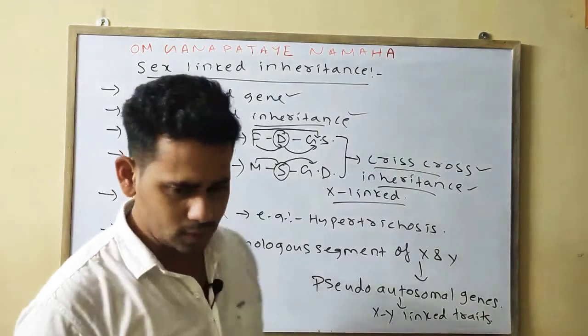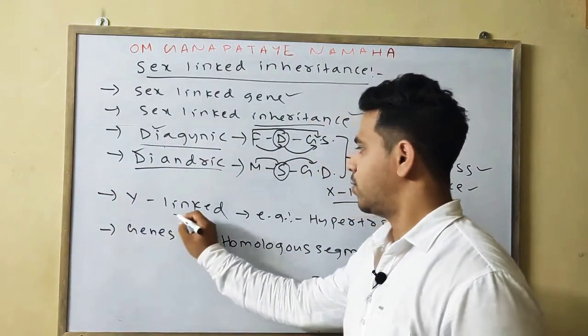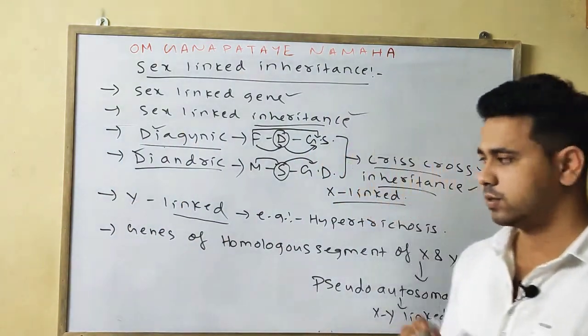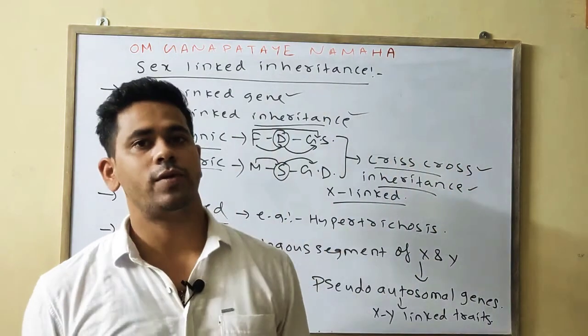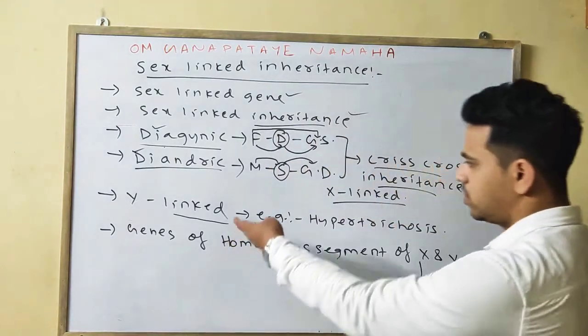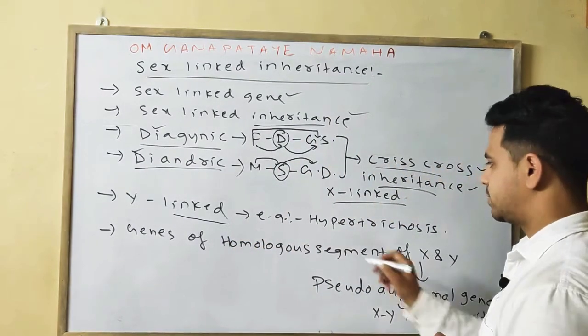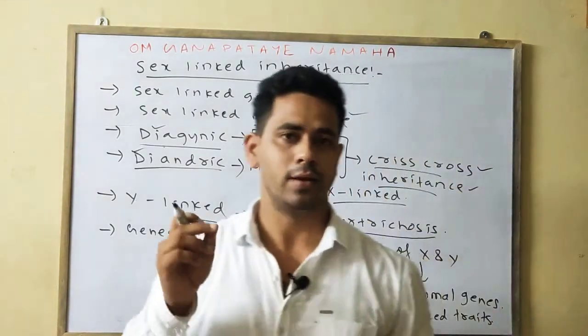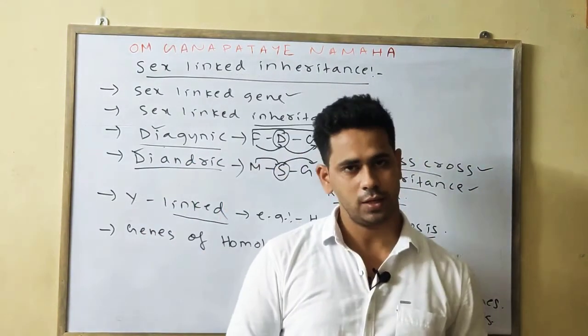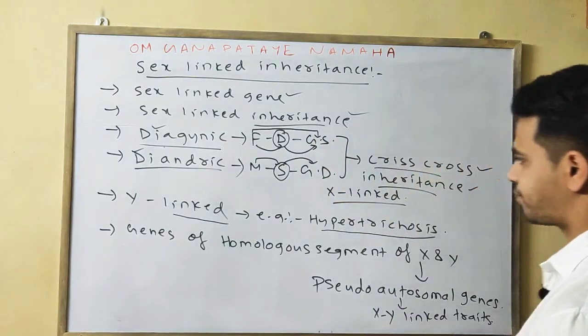Then we know what is Y-linked. These are the genes that are associated with the Y chromosome, your Y-linked genes. The mode of inheritance of that gene is known as Y-linked inheritance. A common example is hypotrichosis, meaning the presence of hair on the outer surface of the ear pinna in the case of the male.